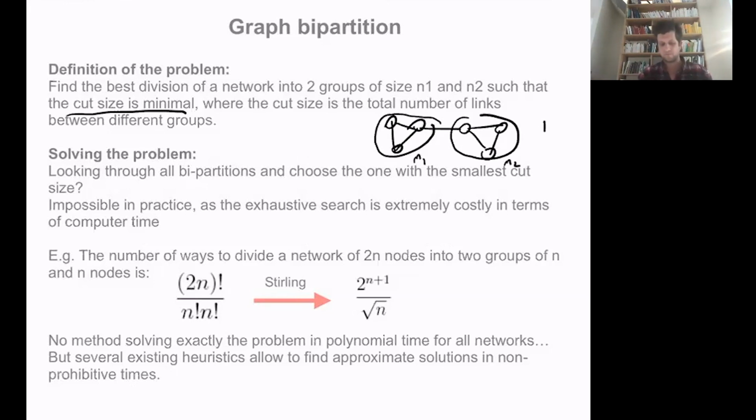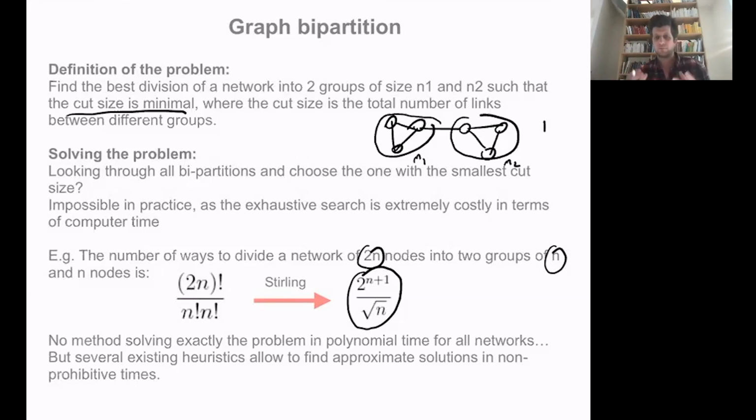Obviously, you could try to proceed very naively and solve this problem by looking at all the possible bipartitions of size N1 and N2. But unfortunately, this wouldn't be possible because the number of ways to divide a graph into two groups explodes with the total number of nodes. Typically, if N1 is equal to N2 is equal to a certain N, and you have a graph made of 2N nodes, the number of partitions of 2N nodes into two groups of N nodes is going to grow exponentially.